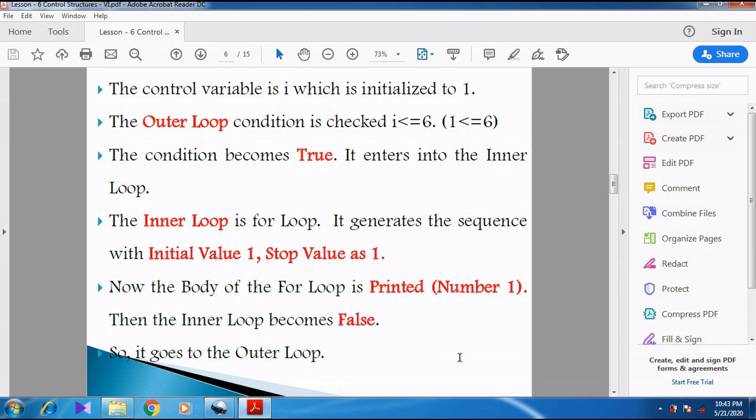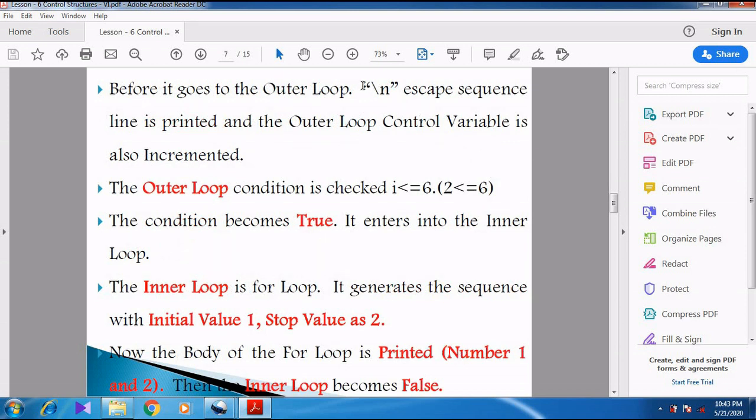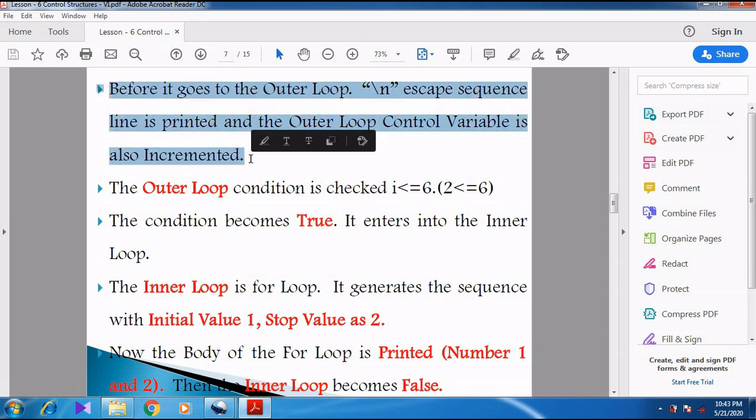So when it goes to the outer loop, the \n escape sequence is printed. Then the outer loop control variable is incremented.